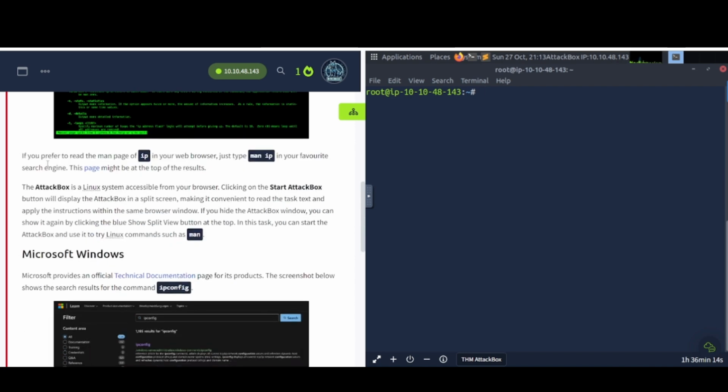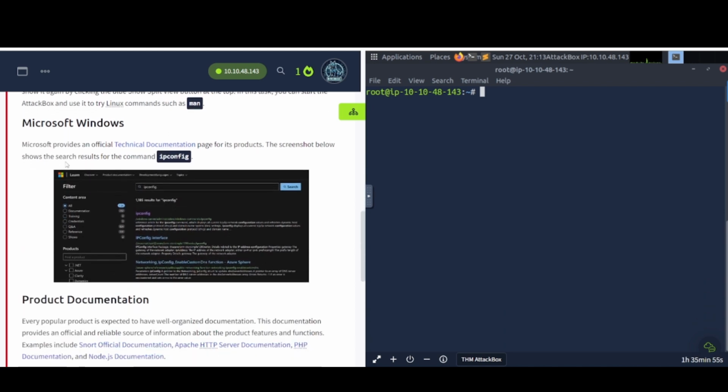If you prefer to read the man page of IP in your browser, just type man IP in your favorite search engine. This page might be at the top of the search results. Go ahead and try that out and see what comes back. The attack box is a Linux system accessible from your browser. Click on the start attack box button. We've already done that here.